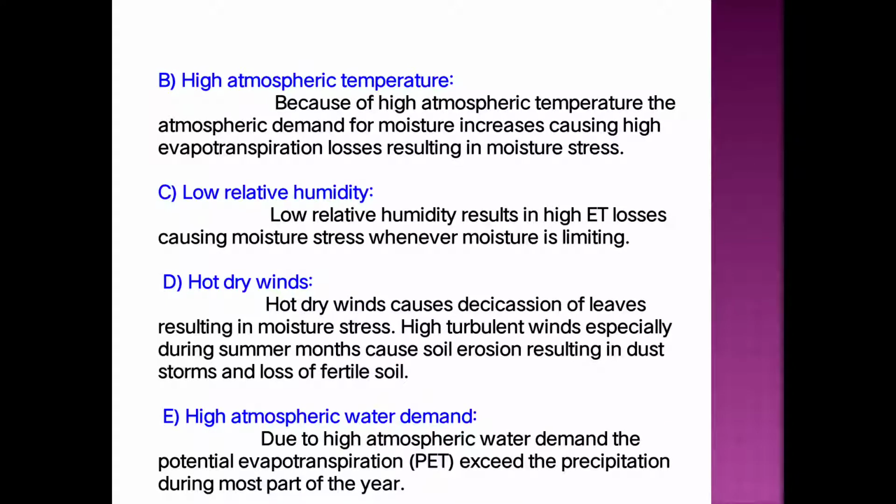Then the next constraint is the high atmospheric water demand. Due to the high atmospheric water demand, the potential evapotranspiration exceeds the precipitation during most part of the year. That means if the atmospheric demand is high, the potential evapotranspiration may increase as compared to the amount of water received by the process of precipitation, and that will occur during most part of the year.